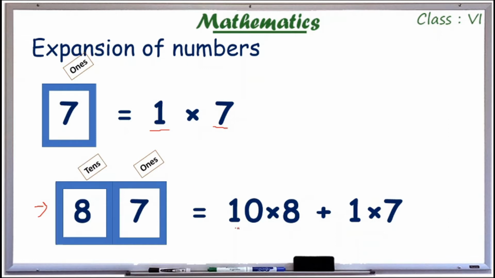So at tens place we have 8 and at ones place we have 7. So we are adding these two numbers. 10 into 8 is equal to 80 plus 1 into 7 is equal to 7. So 80 plus 7, I have to write 87. This is our number 87.